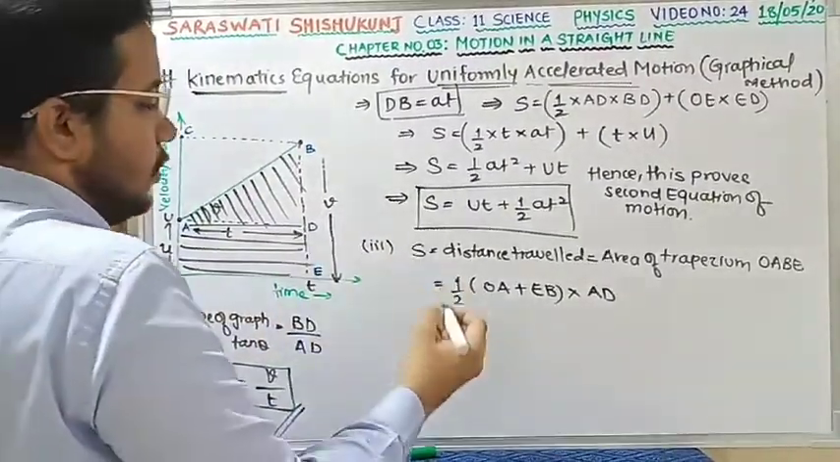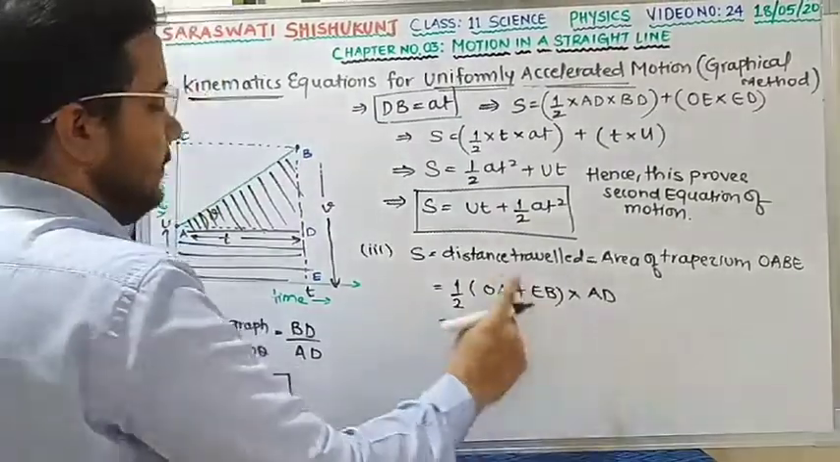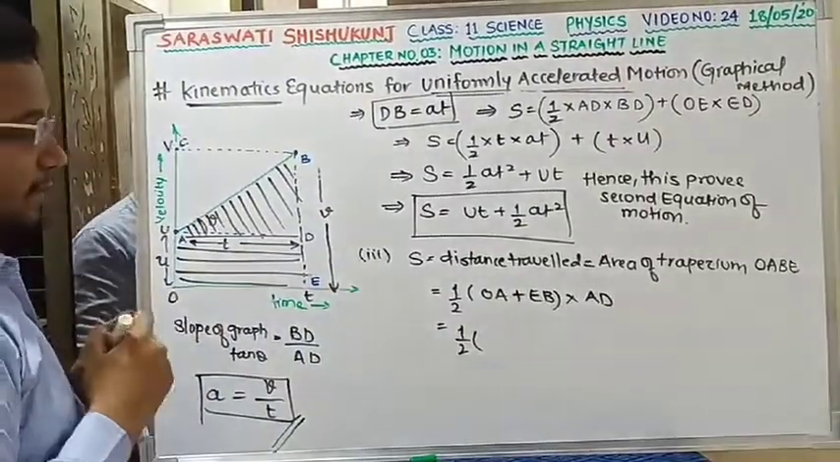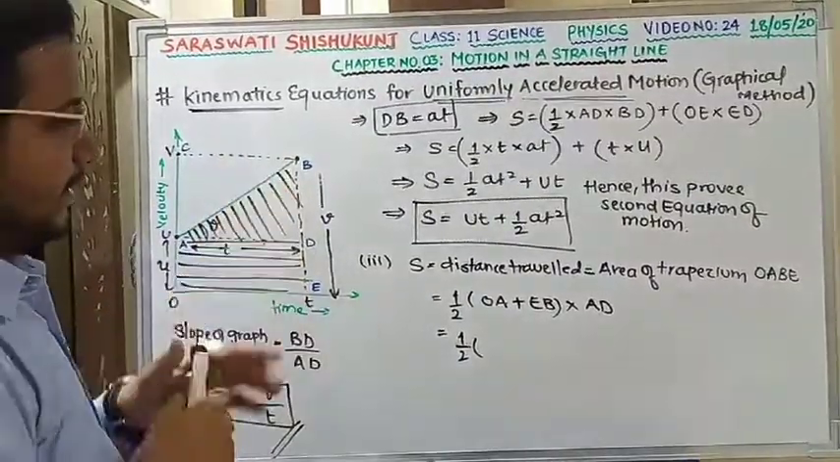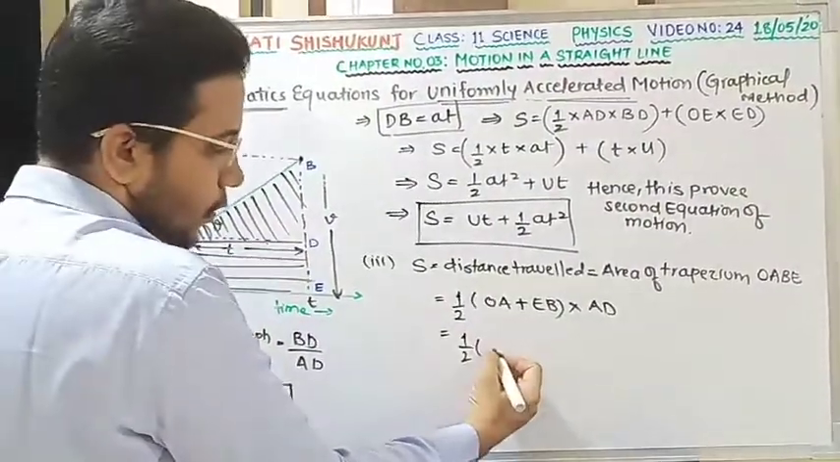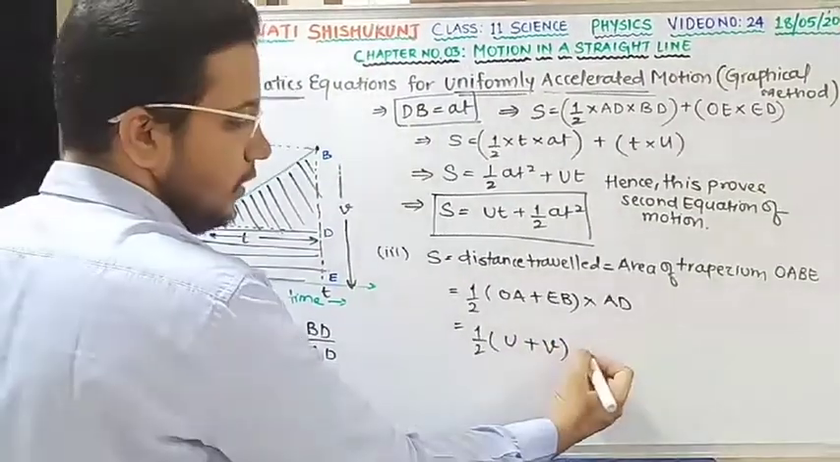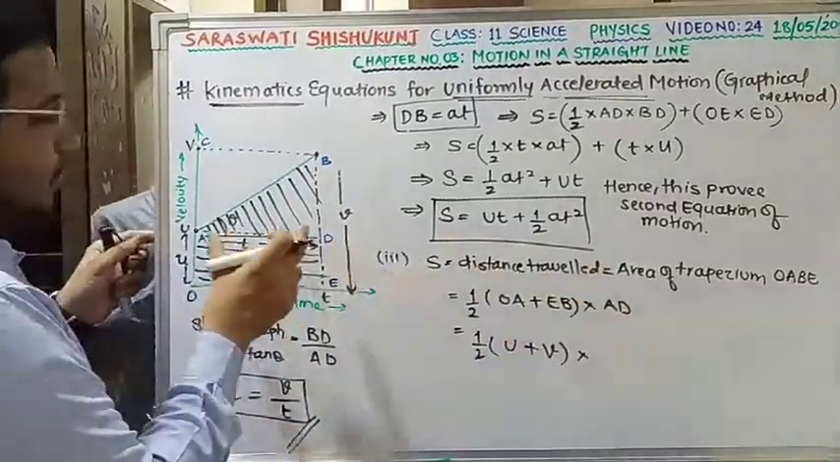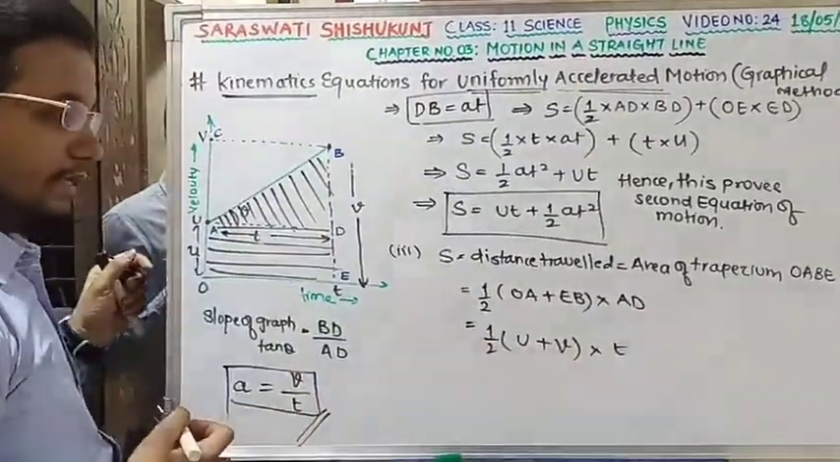Okay, fine. So we have to check, that is half. What is OA plus EB? Now think about it. OA you are having U, EB you are having V. So OA is U, and EB is V. So it is V plus U. And what is exactly AD over here? AD is nothing but T.